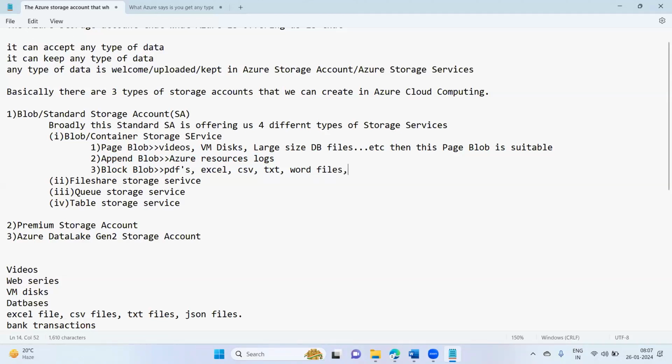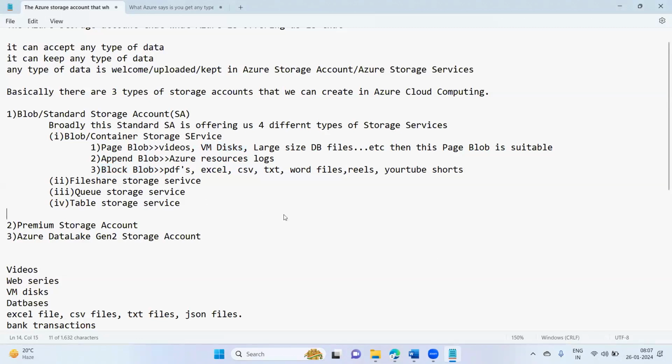Okay. Small reels, small size reels, YouTube shorts, small size, 1 minute. We are getting these reels these days, right? In Instagram, we have reels, 45 seconds reel, 1 minute reel. So that kind of small data you can upload inside the blob. If you try to upload VM disks in the blob category, it will fail.